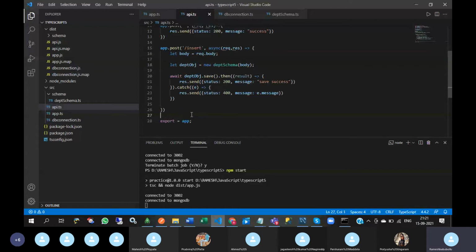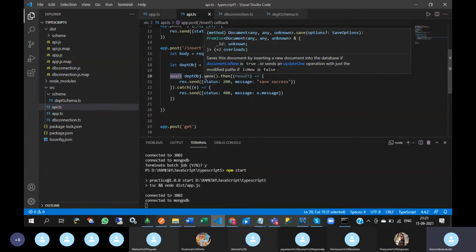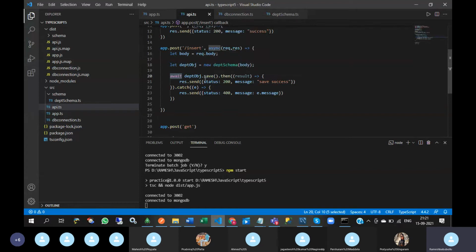Wait for some time. Only three APIs are pending. Post. See here, I didn't tell about this async and await. If you don't use the await function, then while creating the document in MongoDB, if it takes more time, it will go to the next line.